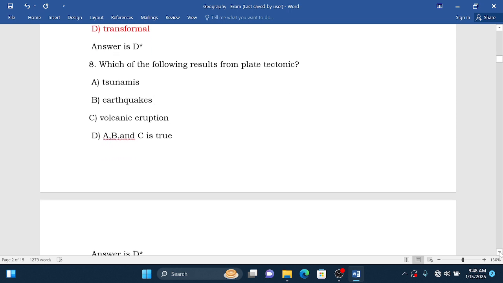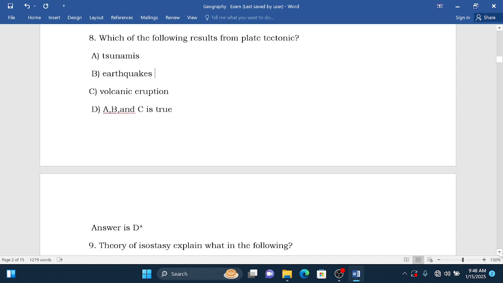Question number 8. Which of the following results from plate tectonics? A, tsunami. B, earthquakes. C, volcanic eruption. D, A, B, and C are true.